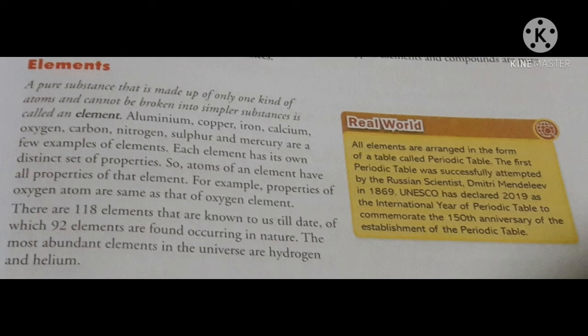Each element has its own distinct set of properties. So atoms of an element have all properties of that element. For example, properties of an oxygen atom are the same as that of the oxygen element.